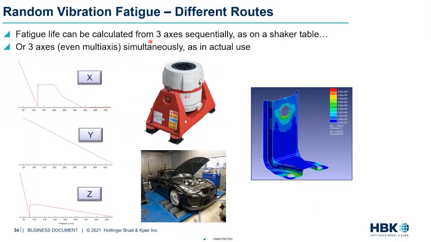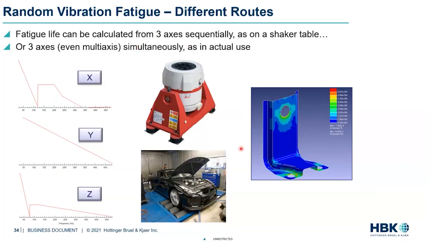Now, as far as ENCODE is concerned, we can handle both these scenarios. The only thing we have to remember is that if a person is trying to correlate it with the test data, they might be forced to look at only one because they might not have test data for the second case, because there are very few multi-axial shaker test rigs out there in the real world, ones that can do all the 3 axes together with the phasing included. But ENCODE can handle both of these scenarios.